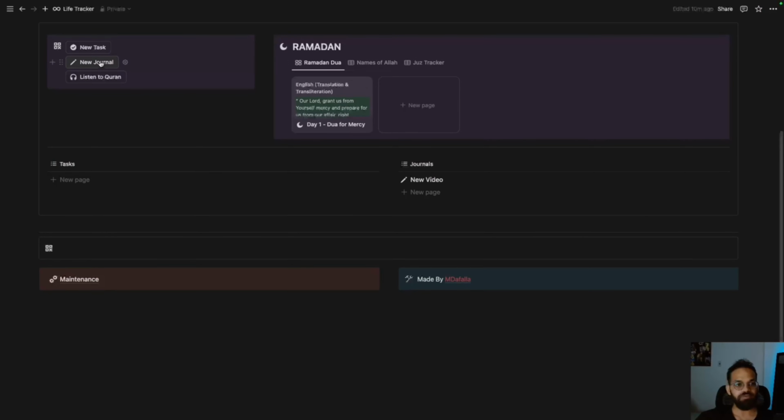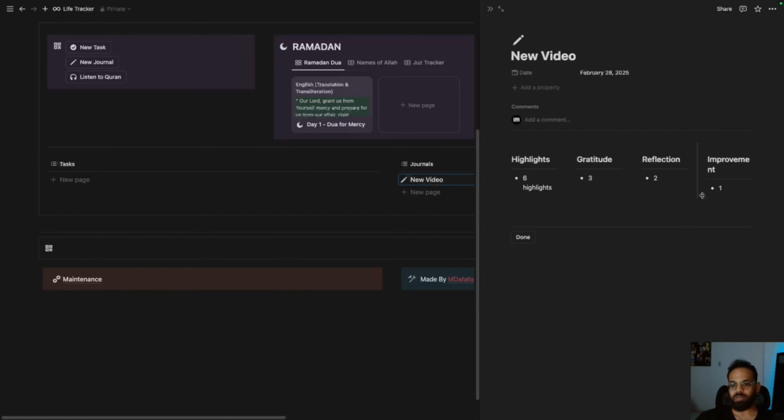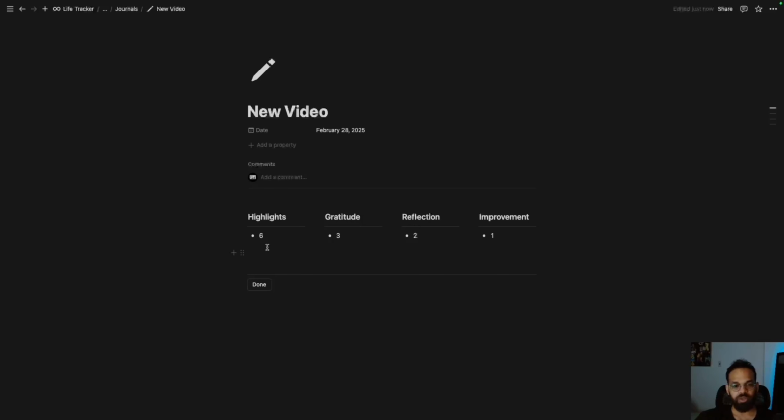And then we would have the journal part. This was just an example. I was breaking down what format I use for my personal journaling. I use a method called the 6321. So this is just the main event. When I'm writing about a day, I would name that day with the most prominent thing that happened during that day, something that would help me remember that day. And for today's example, it's just going to be this new video.